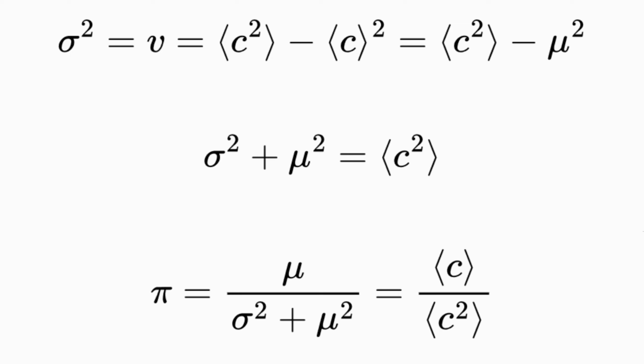First, note that in the formula we have standard deviation squared, or sigma squared. Square of standard deviation is nothing but variance, and variance can be calculated as mean of squares minus square of mean. Look at the first formula. Now, in the denominator we have square of sigma plus square of mean, so the square of mean cancels out, and the denominator becomes equal to the mean of squared price changes. As a result, our formula for the optimal position gets a very elegant form. In the numerator we have the mean of price changes, and in the denominator we have the mean of squared price changes.